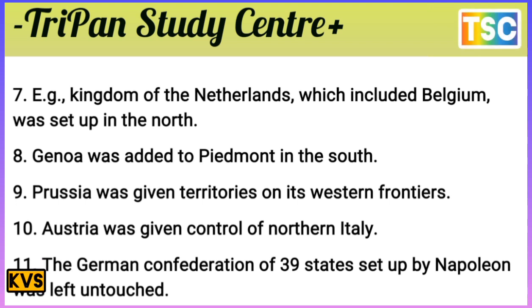For example, the Kingdom of the Netherlands, which included Belgium, was set up in the north. Genoa was added to Piedmont in the south, and Prussia was given territories on its western frontier. And Austria was given control of northern Italy.